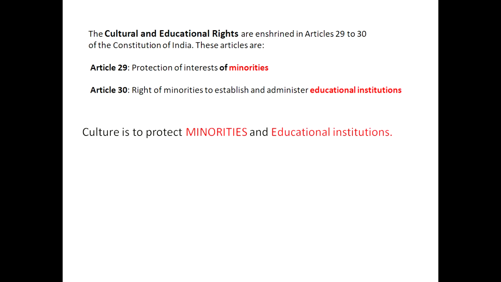And the last one, culture and education. We have what? Minorities. Protection of interests of minorities. 30 is what? Educational institutions of minorities. Both are about minorities. The first one is protection of the interests of minorities. Second is the right of minorities to establish their educational institutions. Minority will include both religious as well as cultural. Now, I have written culture here so that you know you are talking about culture. Culture is to protect minorities and educational institution.